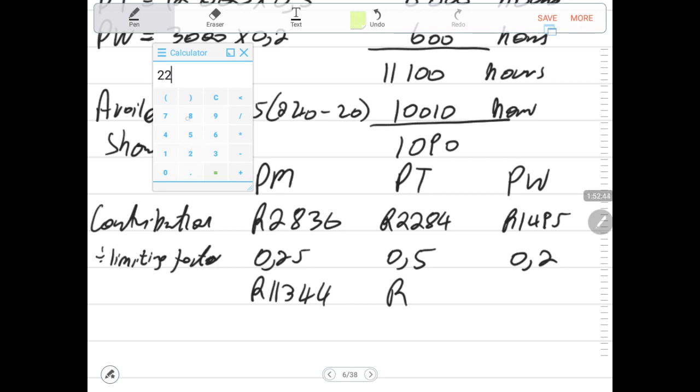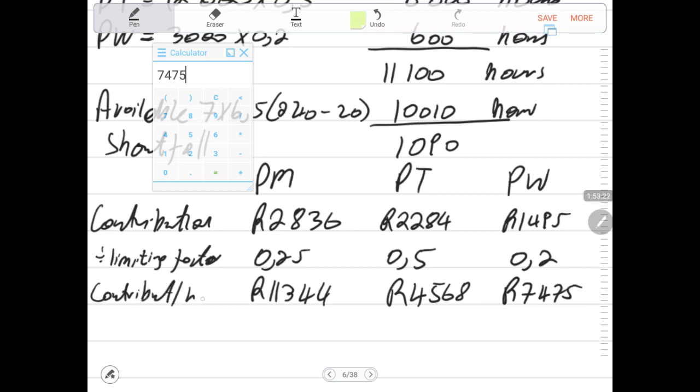Then 2,284 divided by 0.5, and this is the one I prefer so that I don't have the decimals. 4,568. Sometimes in another question I'll be using the minutes so that I'm just running away from the decimals. Using the equivalent hours is just suitable for this one. 4,495. But both alternatives are provided in the answer. In the solution, both alternatives are acceptable. 7,475. So this is contribution per limiting factor.